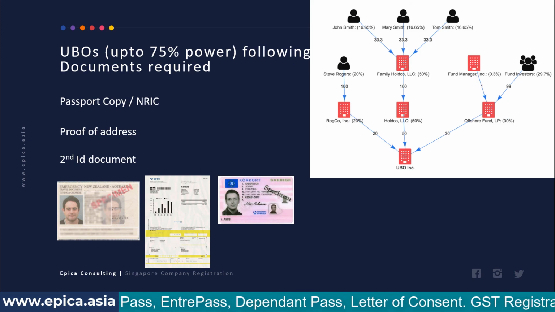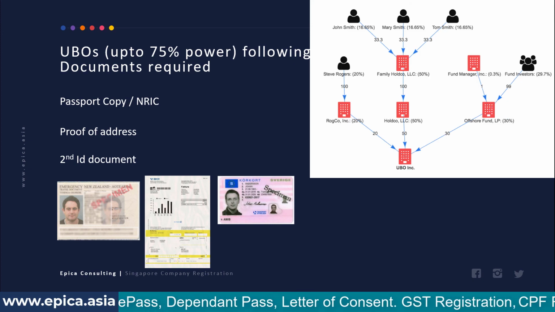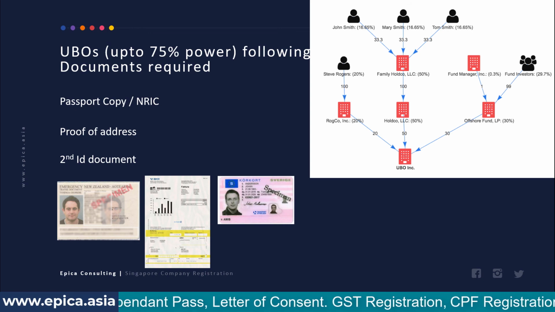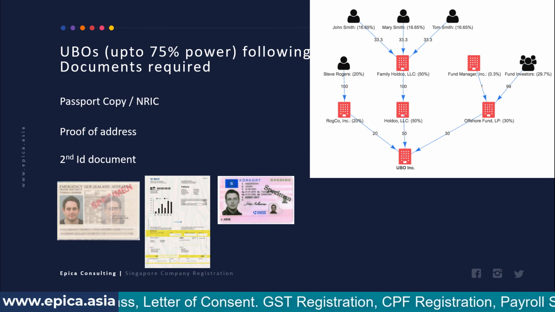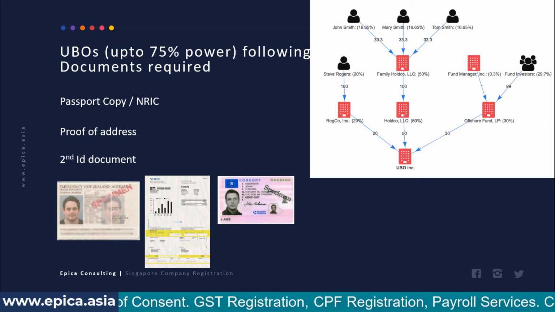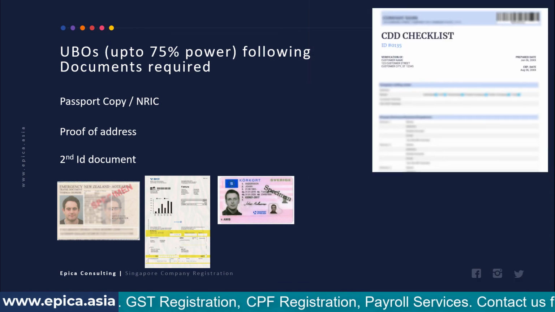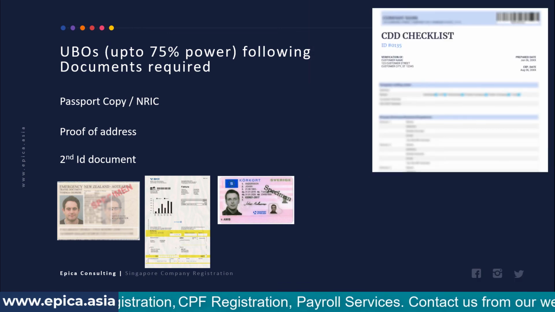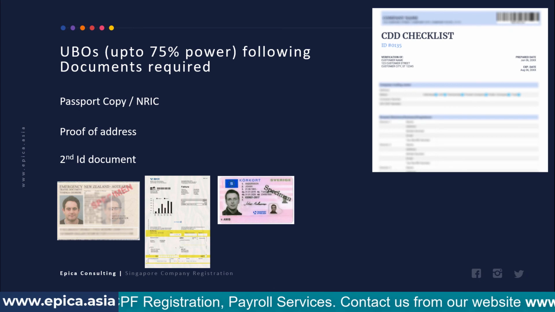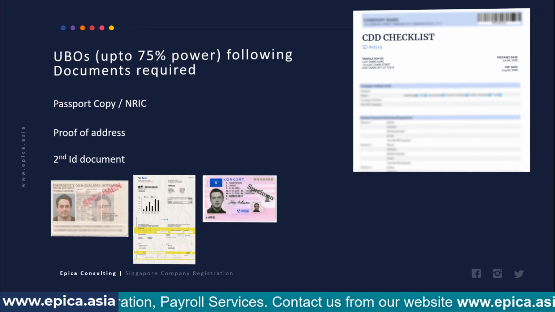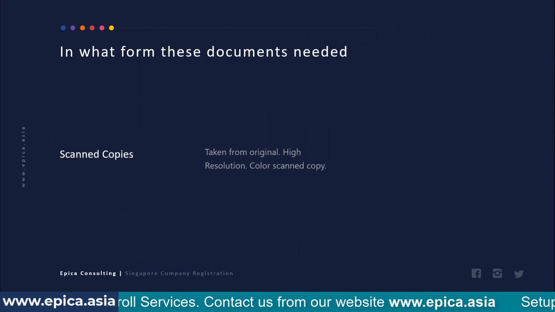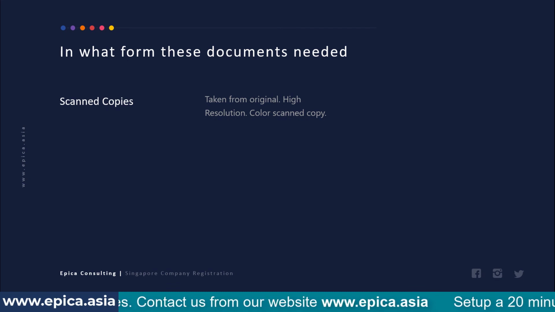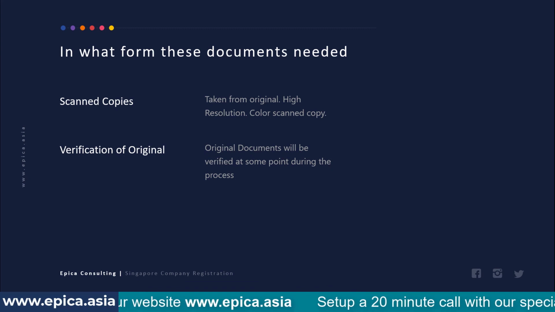On this chart, the black color icons show human beings or individuals, and for them this information will be required. In all cases, we also need a completed customer due diligence form. So this is what we require for subsidiary formation. You can send us these documents in scanned format at the beginning of the process, and during the completion of the process at some point we will verify the originals.